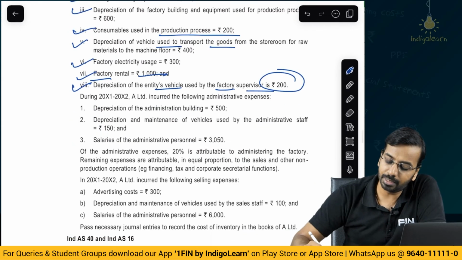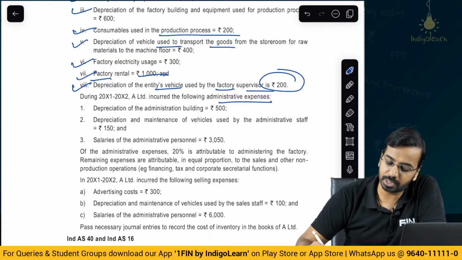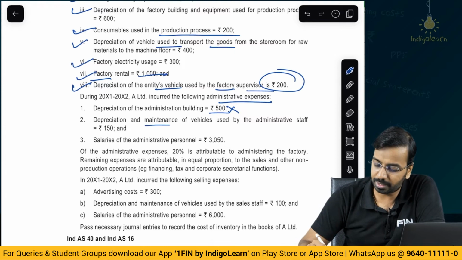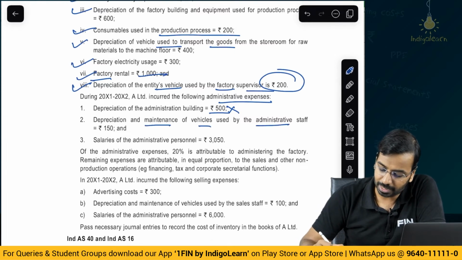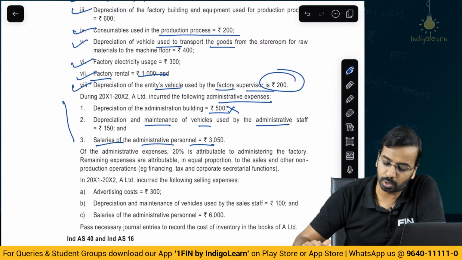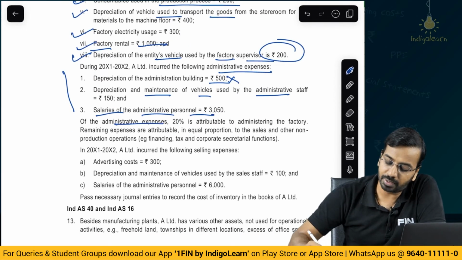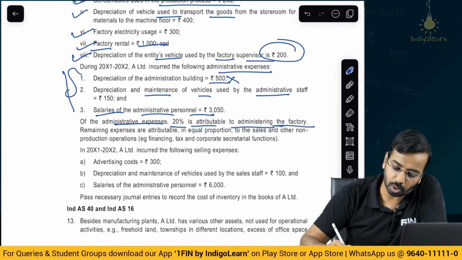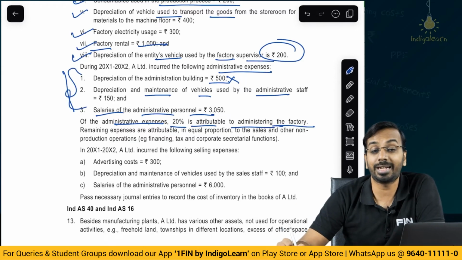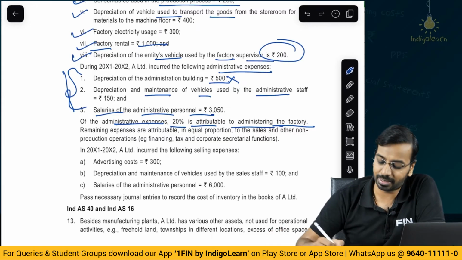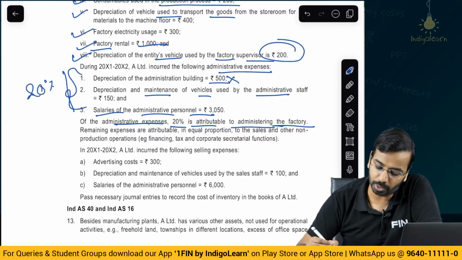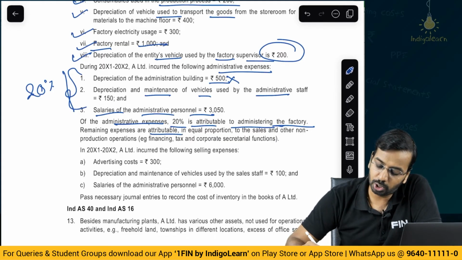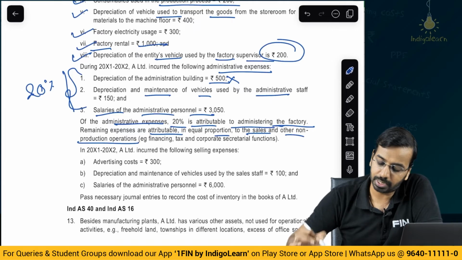Then A Limited incurred the following administrative expenses. Depreciation of the administrative building you will not include unless they have given some other information. Depreciation and maintenance of the vehicle used by administrative staff and salaries of the administrative personnel, all of this you do not include. Of the administrative expenses, 20% is attributable to administering the factory. So out of these three costs, 20% is attributable to administering or running the factory. So 20% of this cost will be included. The remaining expenses are attributable in equal proportion to sales and other non-production expenses.